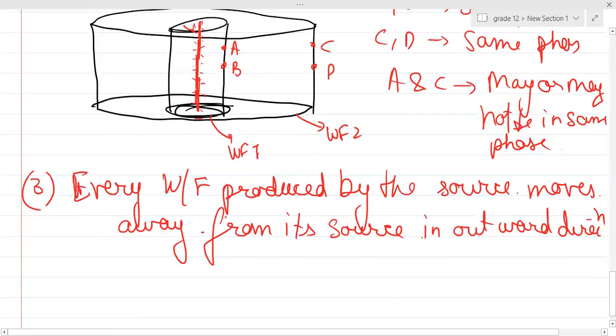Is it clear, guys? We assume that wavefronts always travel outwards. For example, if this is the light ray going, these wavefronts will be traveling outside, increasing in radius. Just imagine there is still water and you drop a stone in it. Have you seen the ripple formation? Each circle is one wavefront on the surface.